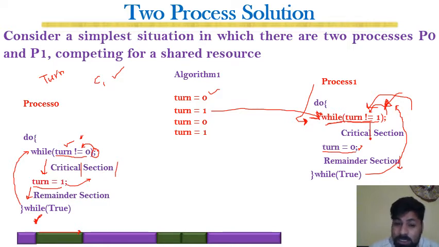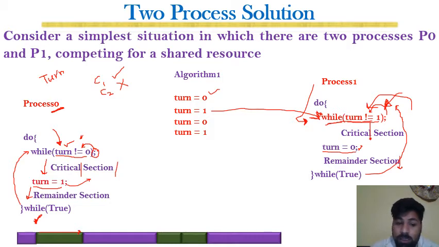So the progress condition was not met, because progress was not made. P1 was supposed to execute its code, but it has to wait for P0, which had not yet started. It waited for P0 for some indefinite amount of time, so that it comes and decides whether P1 should enter the critical section or not.